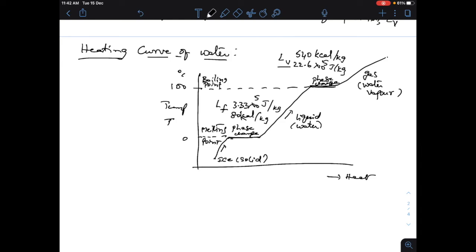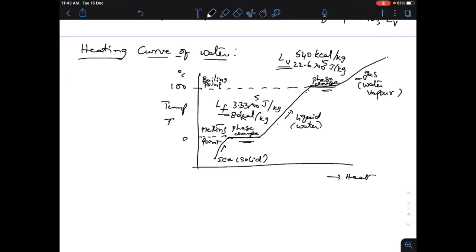The temperature changes from 0 degrees to 100 degrees. That's the boiling point, and then water starts becoming water vapor. Here it is fusion, melting into liquid. Slowly the temperature rises from 0 to 100 degrees centigrade. So during the change of state or phase, the temperature remains constant, as I have shown you in these two cases.